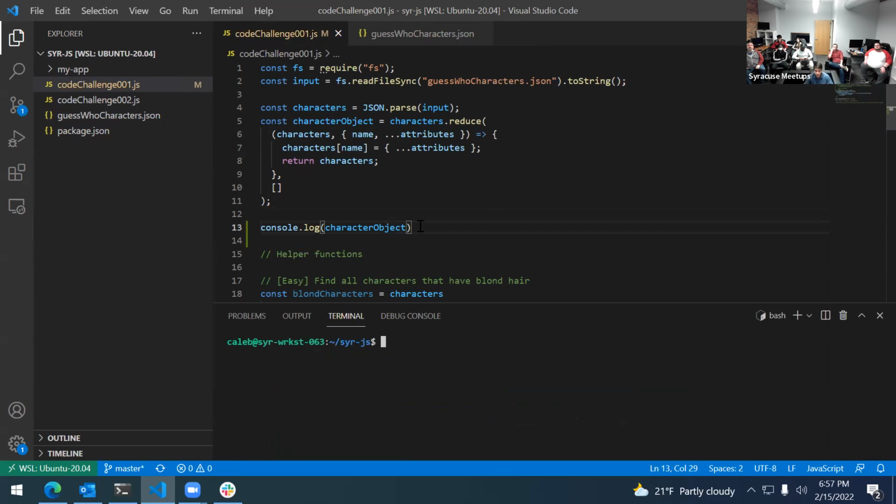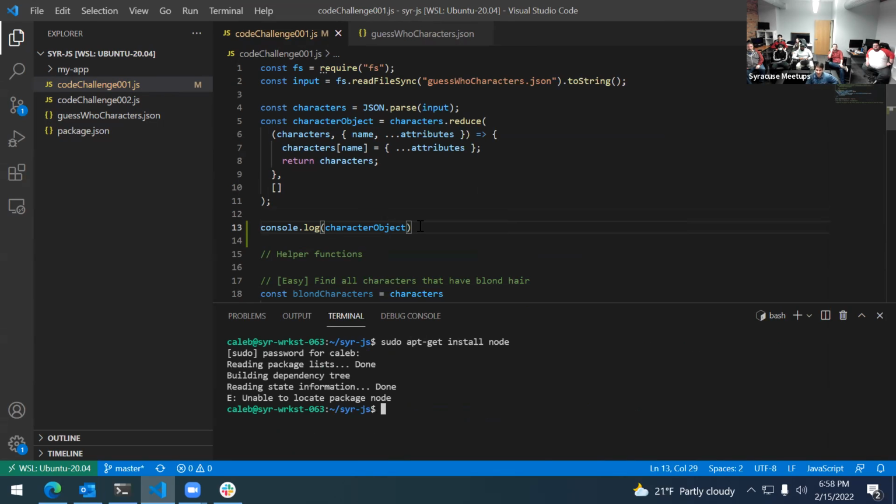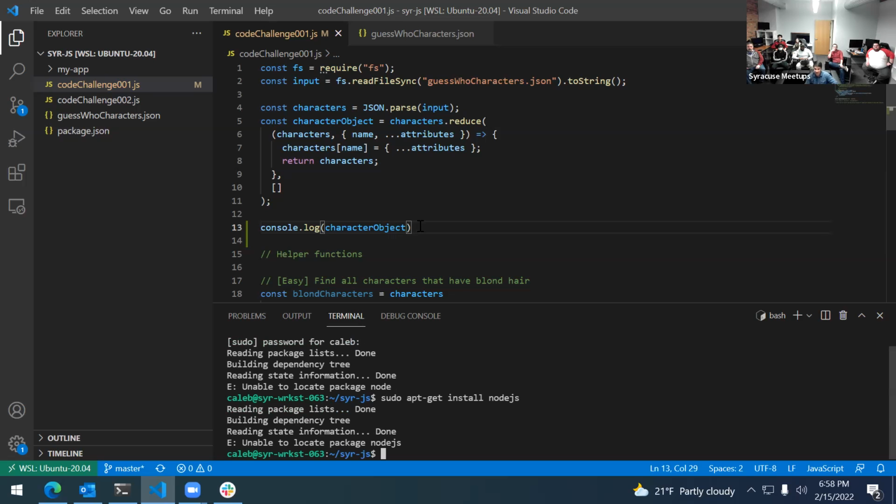looks like, oh, you know what? I bet you I don't have a node in here. I definitely do not. Okay. Well, I'll start getting that. Node.js is what it is.